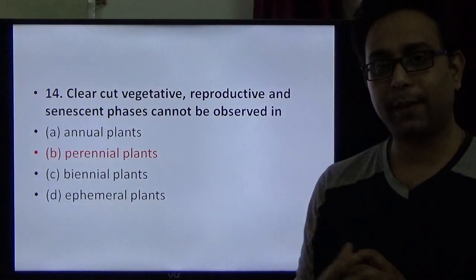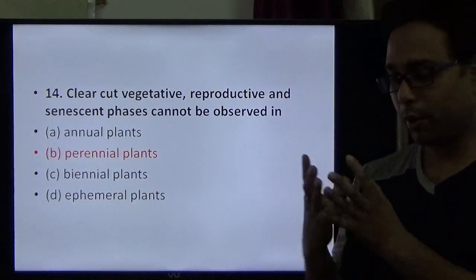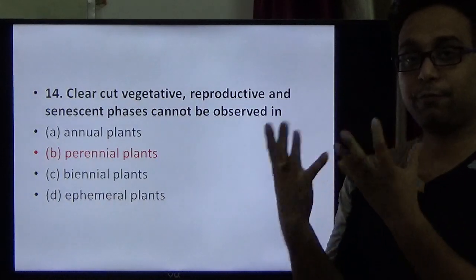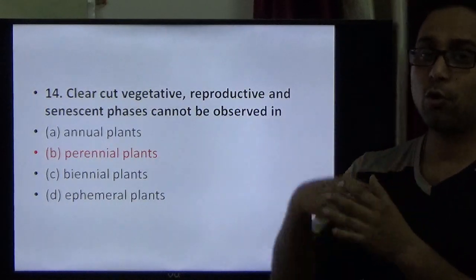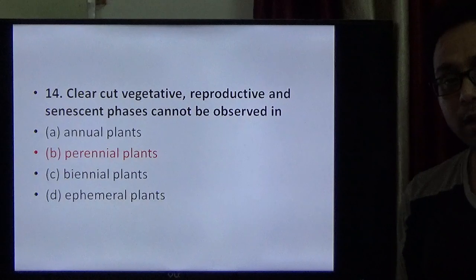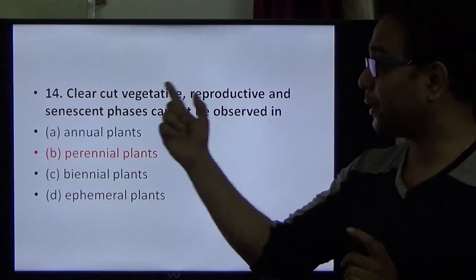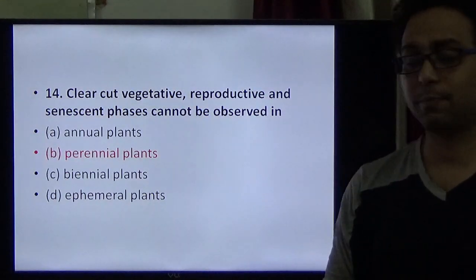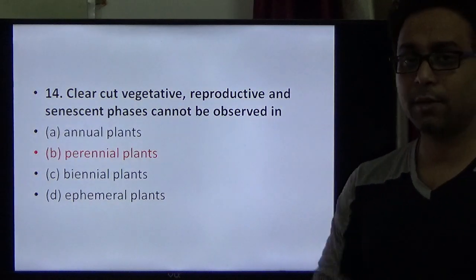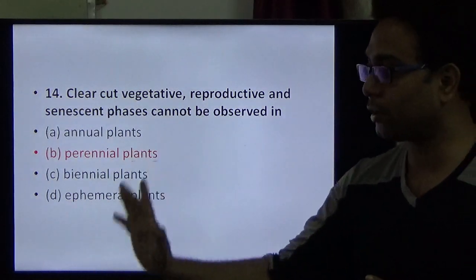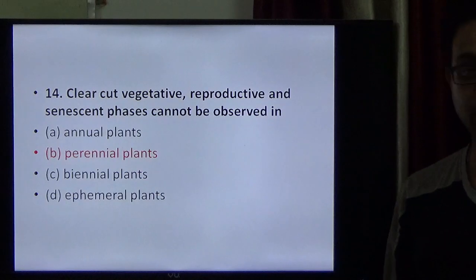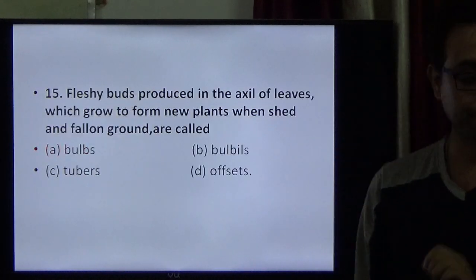But in an annual plant, you easily observe when growth happens, when fruits or flowers are produced, and when they die.